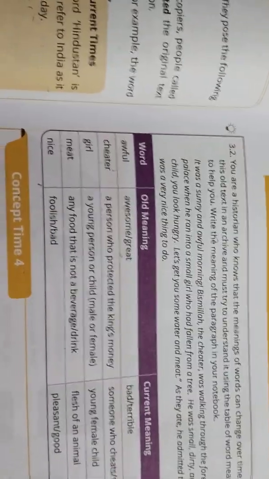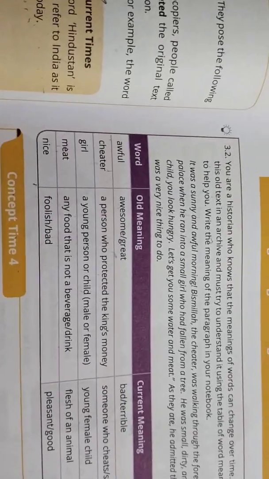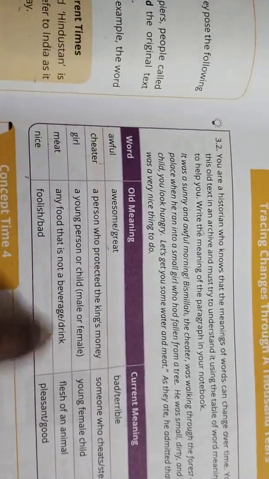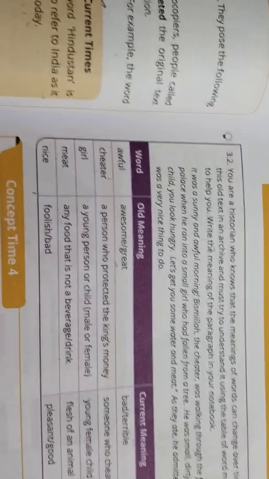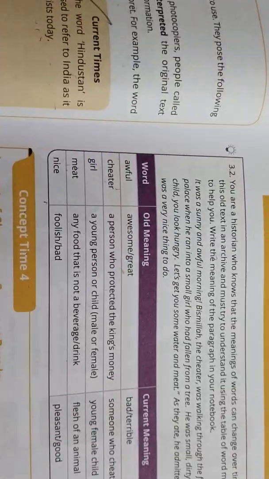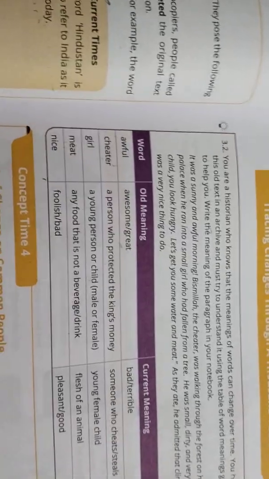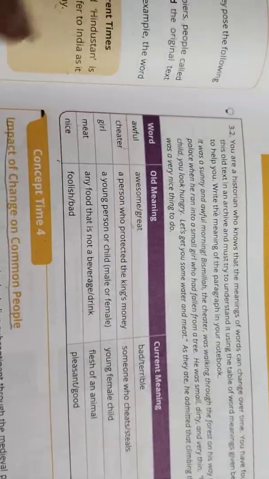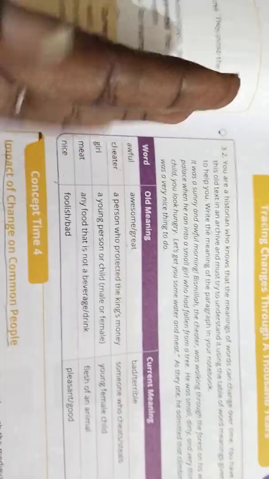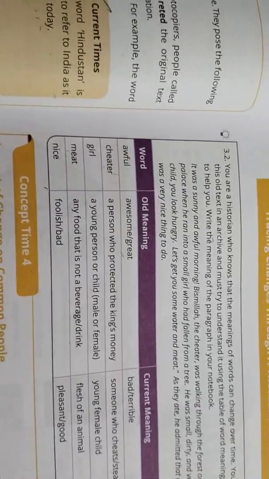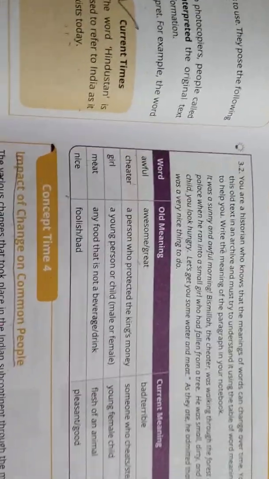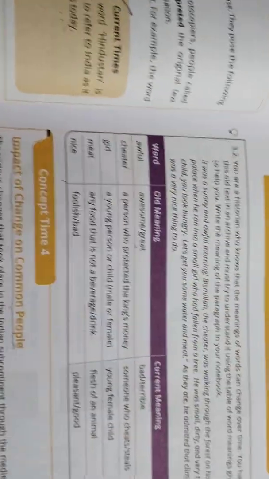Then same thing, meat. We say meat is the flesh of an animal nowadays, isn't it? But in the old meaning, any food that is not a beverage or drink was called meat, it seems. Then nice: in the old days, the meaning was foolish and bad. But now nice means pleasant and good. So you can see the word doesn't change, but the meaning has changed from century to century. So from this you may know this.